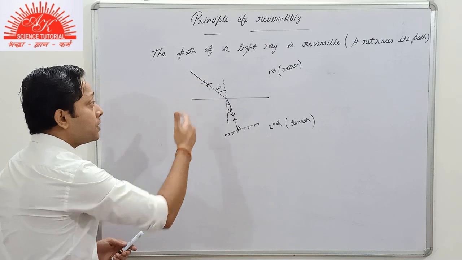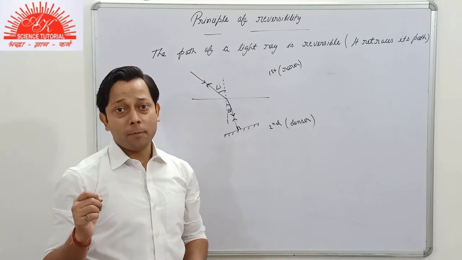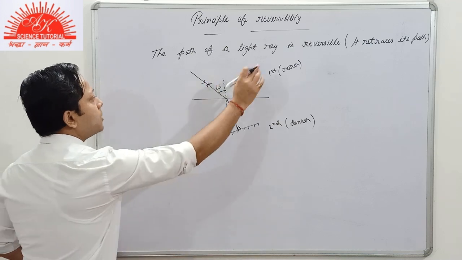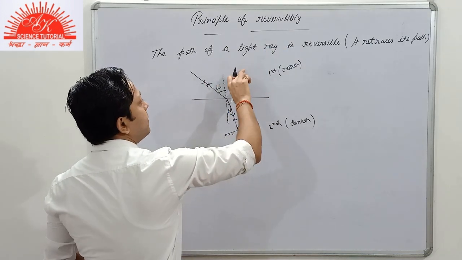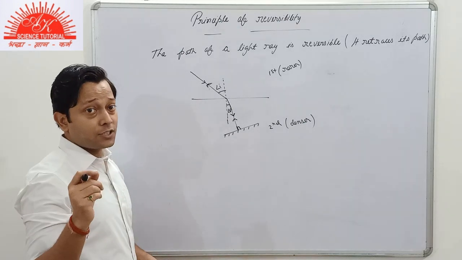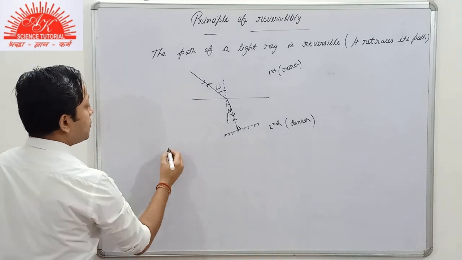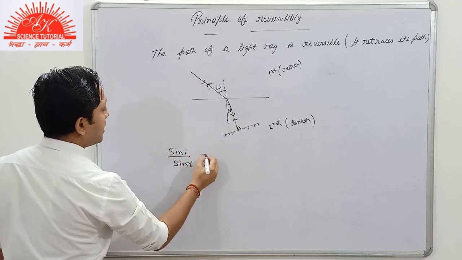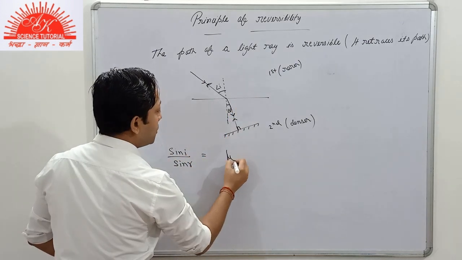But along with it, you must mention the mathematical expression for it. I'll do the derivation for you. Suppose initially the light ray travels from rarer to denser medium. Then according to the laws of refraction of light, what can we write over here? Sin i by sin r equals mu 2 1.